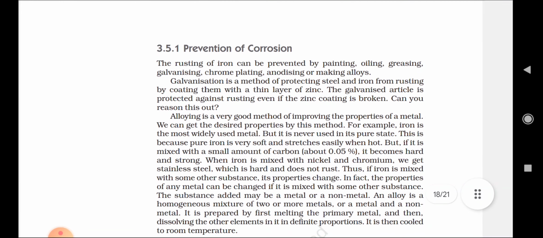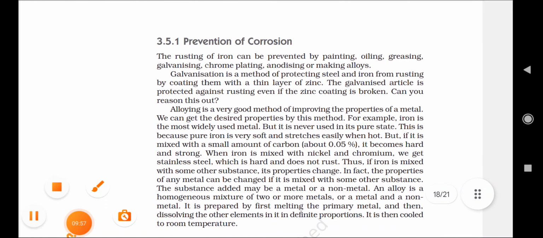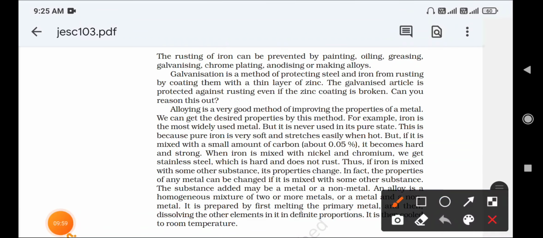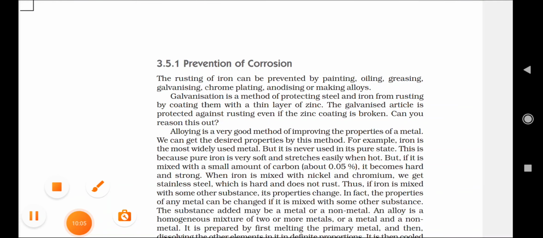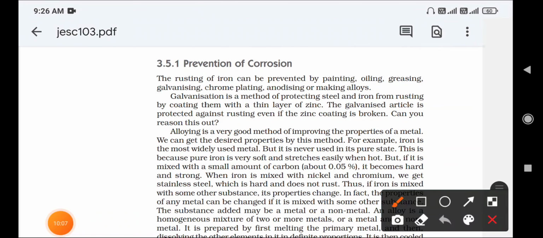Next, we already know that every metal rusts, so how can it be prevented? What are the prevention methods of corrosion? The rusting of iron can be prevented by painting, oiling, greasing, galvanization, chrome plating, anodizing, and making alloys.